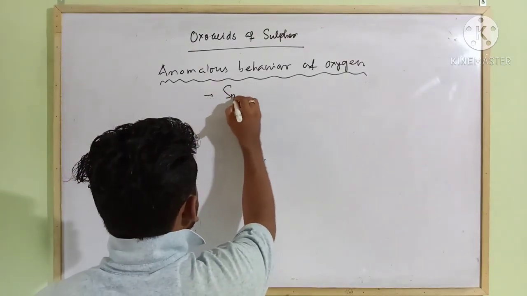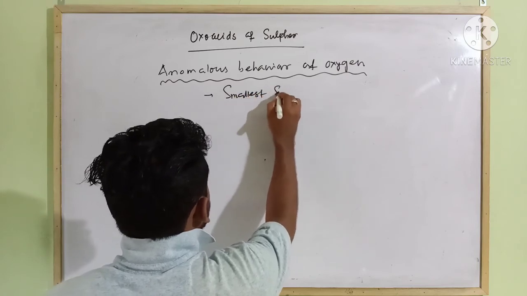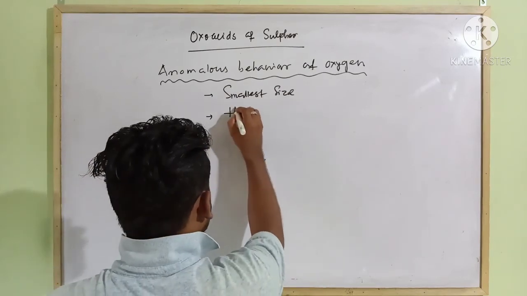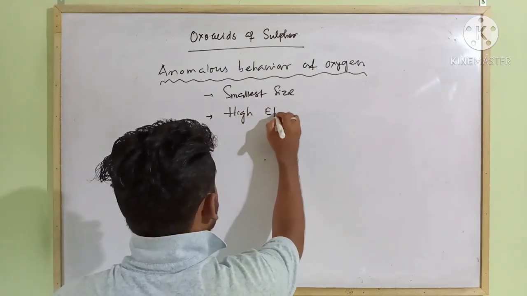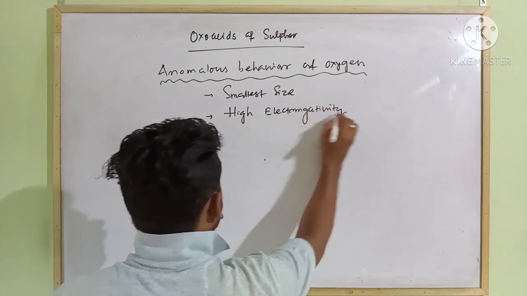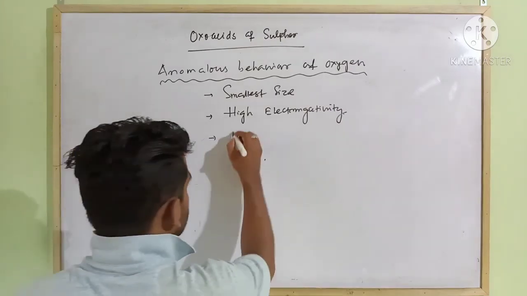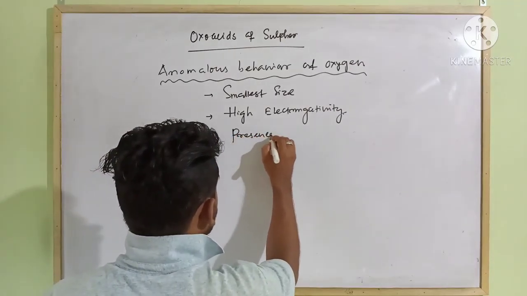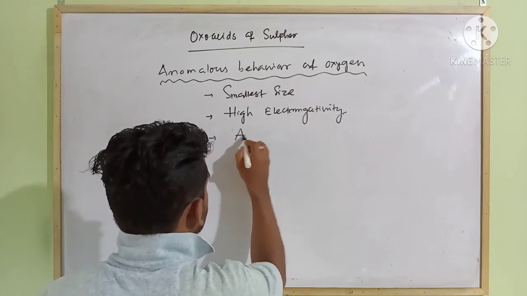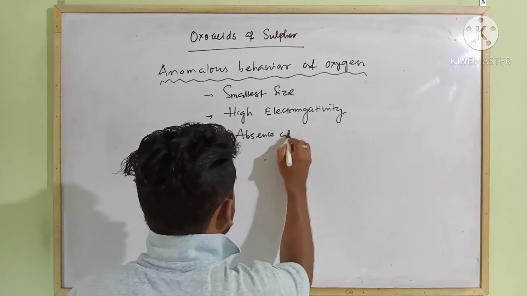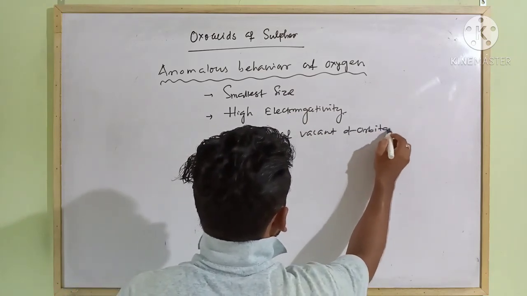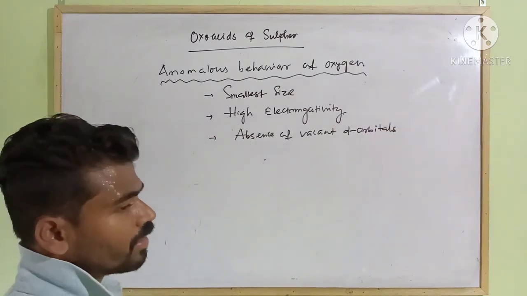It is due to its smallest size, high electronegativity, and absence of vacant d orbitals.